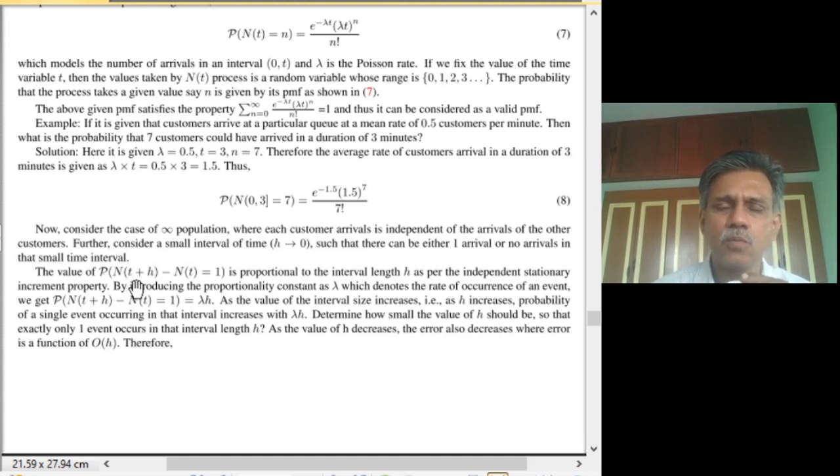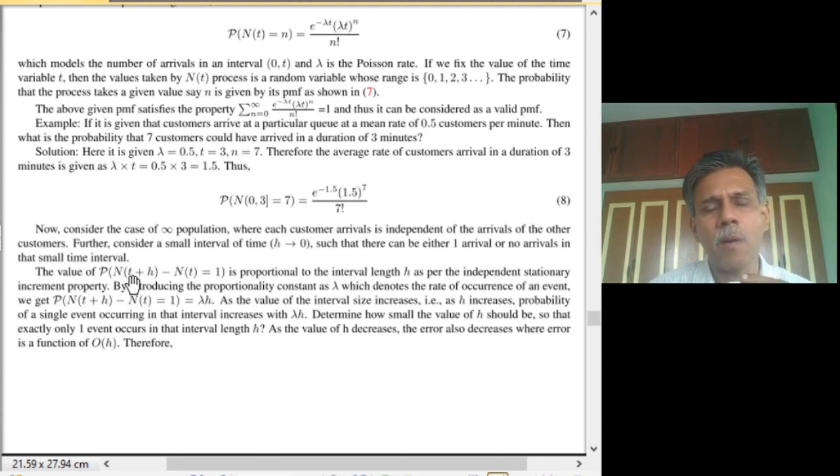Consider a very small time interval between t and t plus h. Let the event size be very small, but the duration is h.